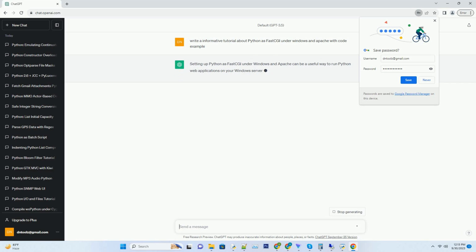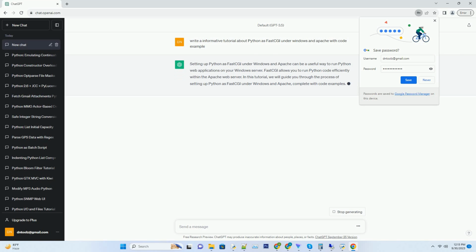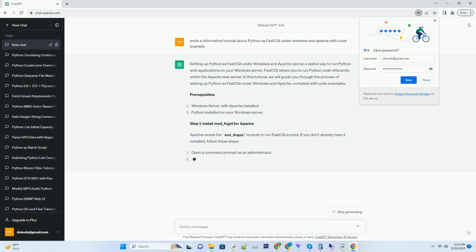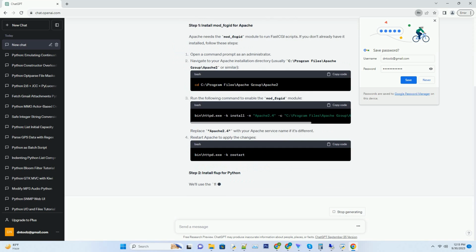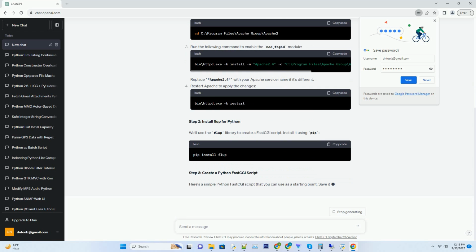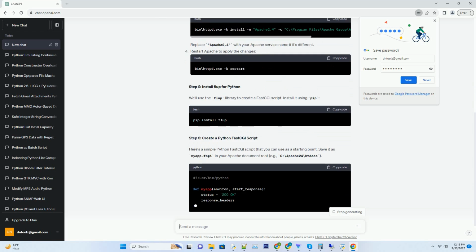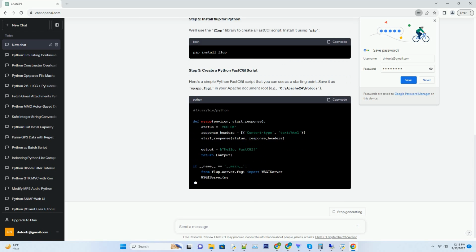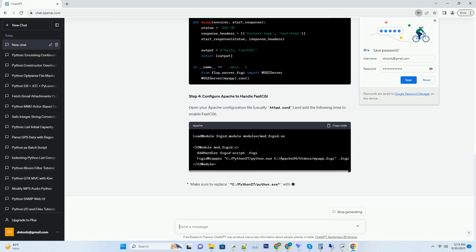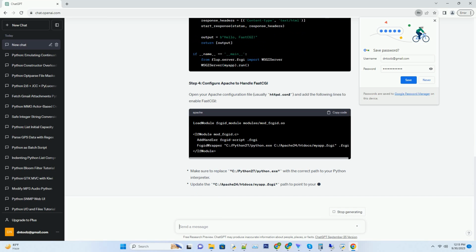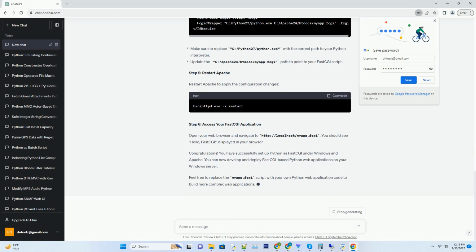Setting up Python as FastCGI under Windows and Apache can be a useful way to run Python web applications on your Windows server. FastCGI allows you to run Python code efficiently within the Apache web server. In this tutorial, we will guide you through the process of setting up Python as FastCGI under Windows and Apache, complete with code examples. Prerequisites.